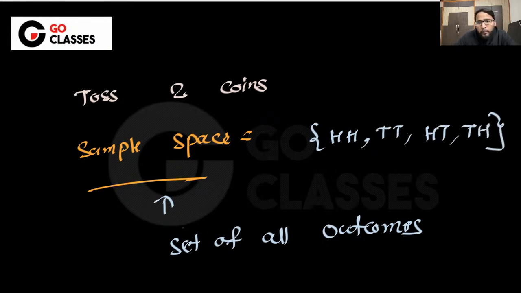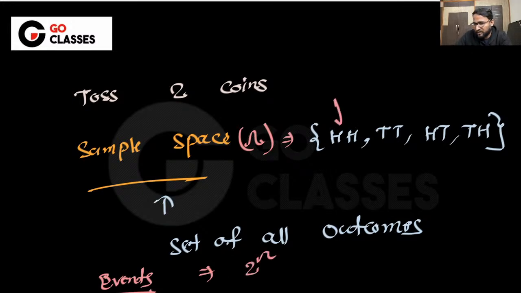What is an event? All possible subsets of this. Let's suppose I denote my sample space by, I think this is called omega, right? This symbol is omega. Suppose I denote it by this symbol. And if I ask you that if this is your sample space, then what are the events? You will say all possible subsets of this. So what are all the possible subsets? How many subsets will be there? 2 power omega, right? For every outcome, you will say maybe it will come, it will not come. So 2 power omega is your number of events basically, right?